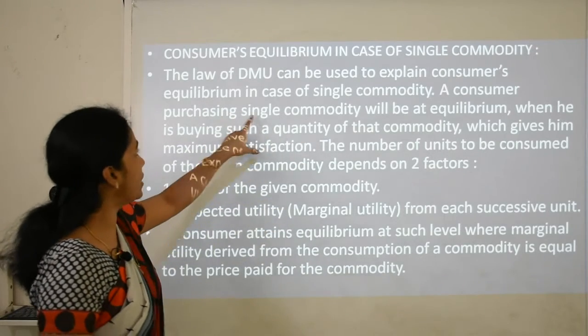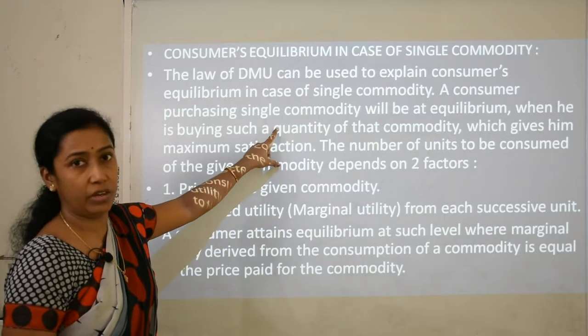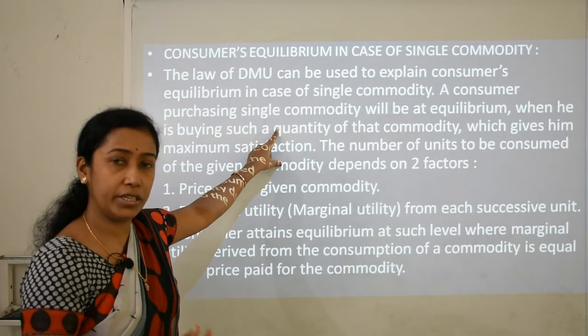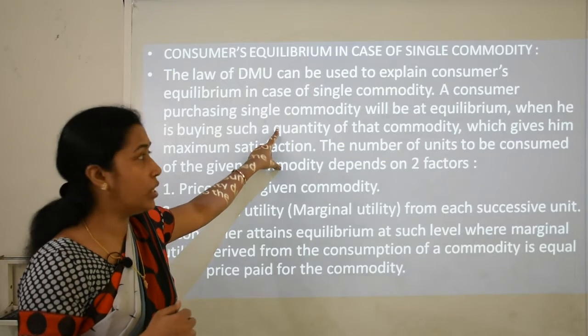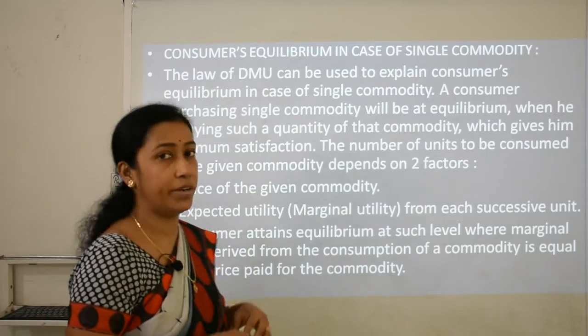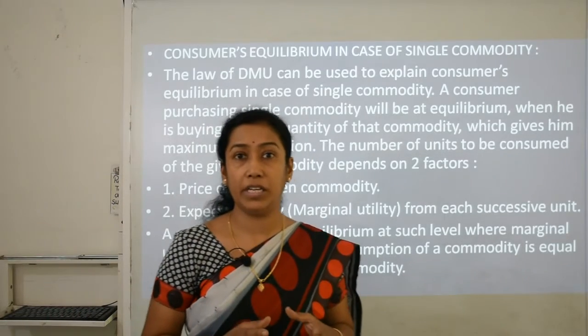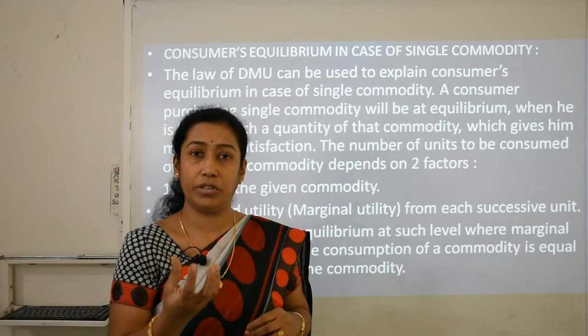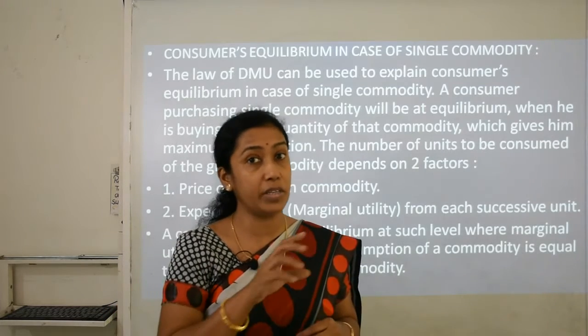A consumer purchasing a single commodity will be at equilibrium. Now what we want to say is, a consumer can attain an equilibrium stage when he consumes only a single commodity, when he is buying such a quantity of this particular commodity that the commodity should be the same.